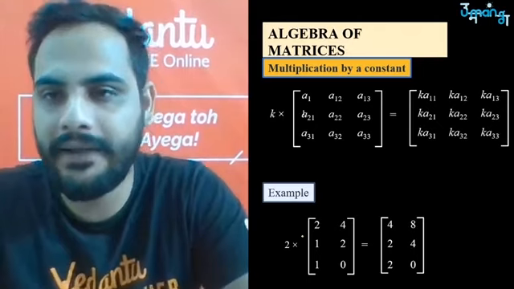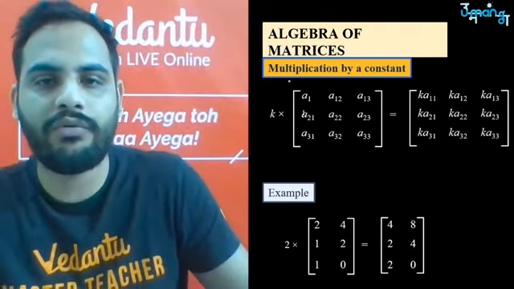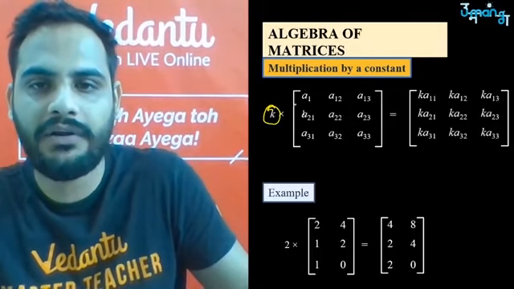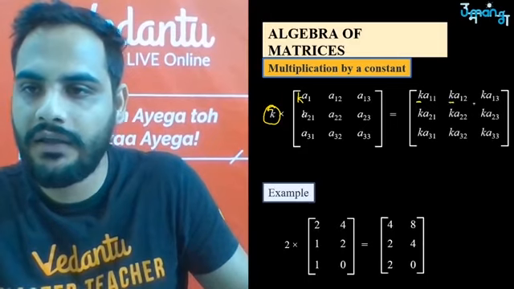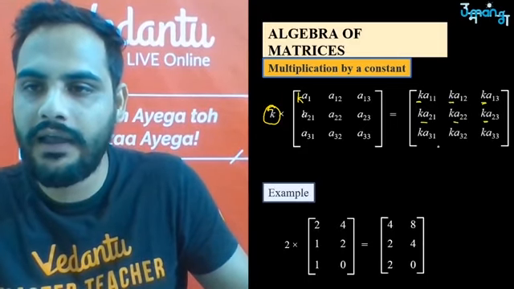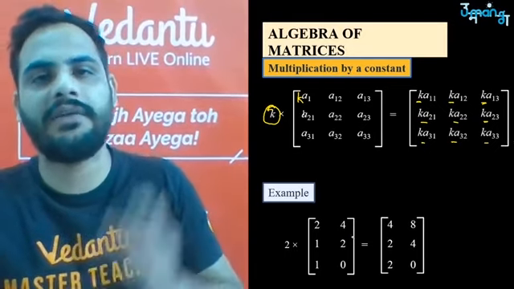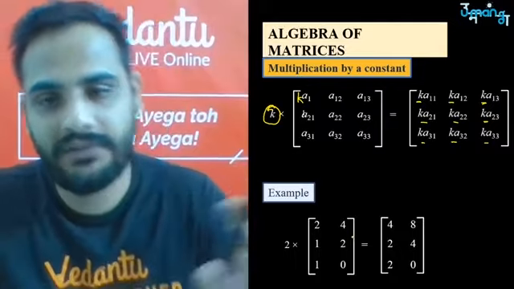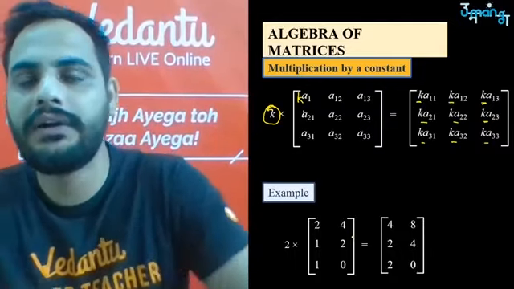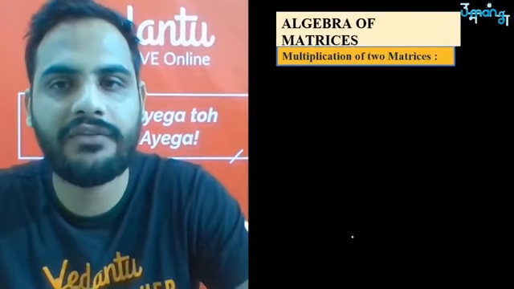Whenever you multiply, the first thing is multiplication by a constant. I have told you, if you multiply a matrix with a constant number, all the elements are multiplied with k. That is the simplest thing, multiplication by a constant number. Any constant number you multiply with will be multiplied to all the terms. After that, the important thing is multiplication of two matrices.